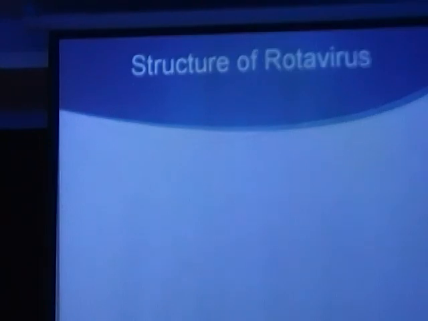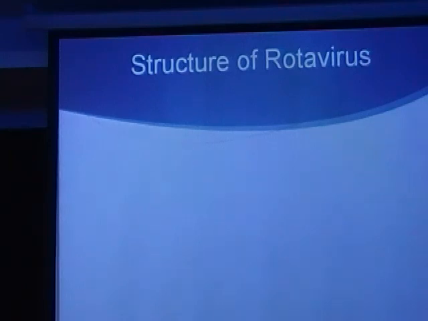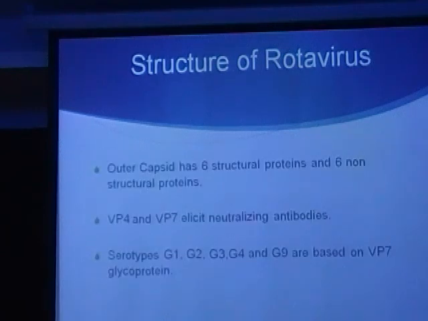Well, this did not show up. The reason I wanted to show a picture is because we're going to be talking a lot about the serotypes and the proteins. So basically, rotavirus has about 6 structural proteins, which are VP1 to VP7. Well, that's not 6, and there are about 6 non-structural proteins. Yeah, the outer capsid is 6 structural proteins and 6 non-structural.